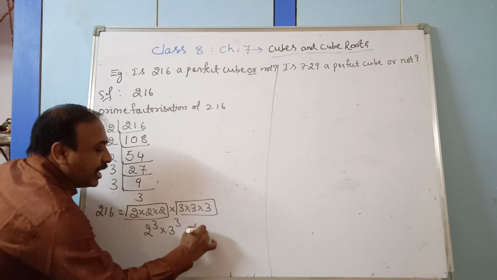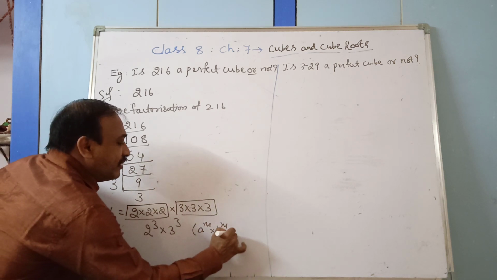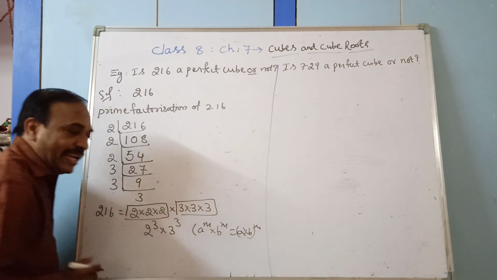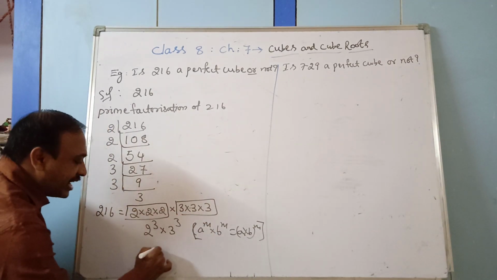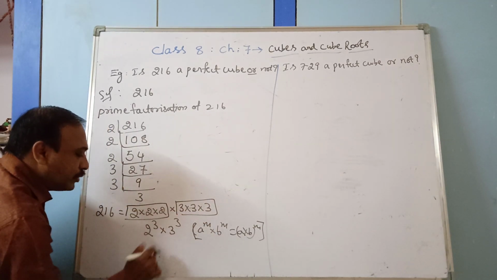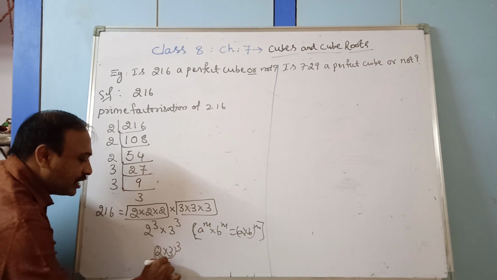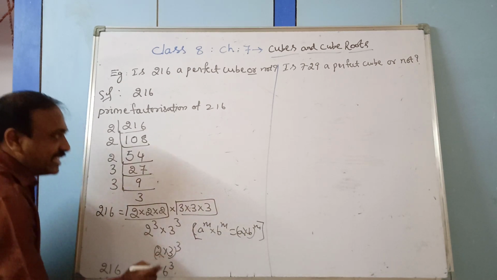We have the formula a power m into b power m is equal to a into b whole to the power m. So by that formula, you can write this as 2 into 3 whole cube, which is equal to 6 cube. So 216 is equal to 6 cube.